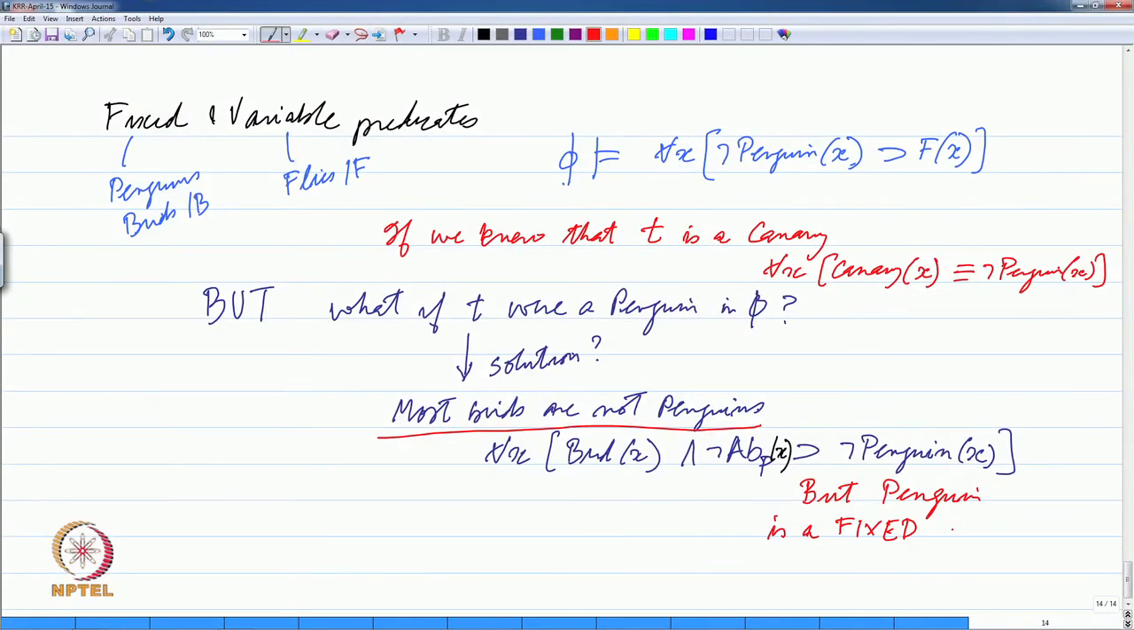But the problem is, penguin is a fixed predicate. So, we have run into a problem here. First we started off by saying that the set of penguins must be fixed, and now in this sort of an inference, which is analogous to saying that most birds can fly, here we are saying most birds are not penguins. Which means we started off by putting penguins in the set of fixed birds, but now we want it to be in the variable set, because we do not know who is a penguin and who is not a penguin. So, we will keep it as a variable set.